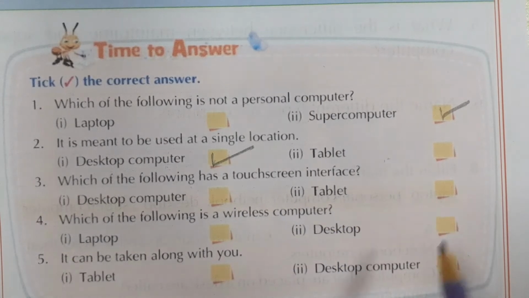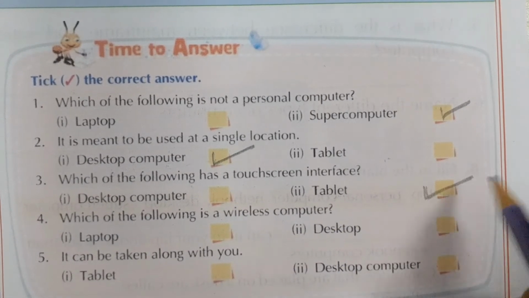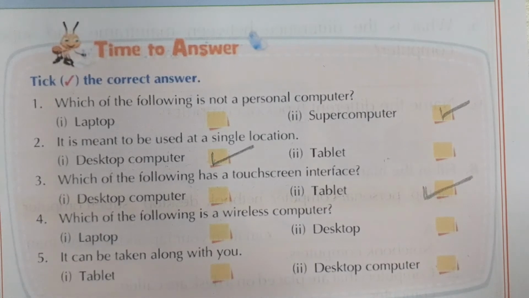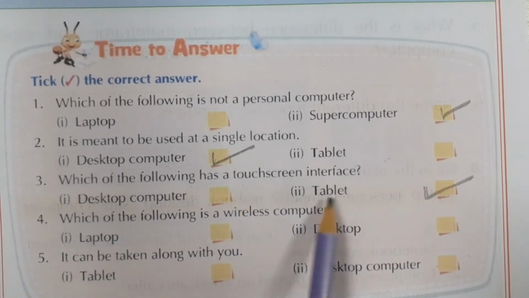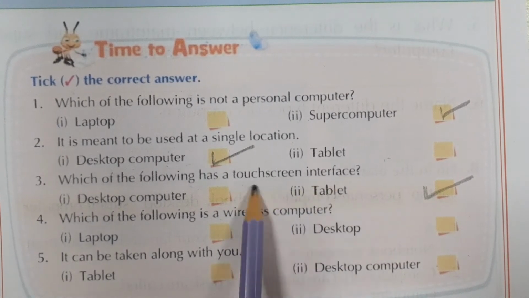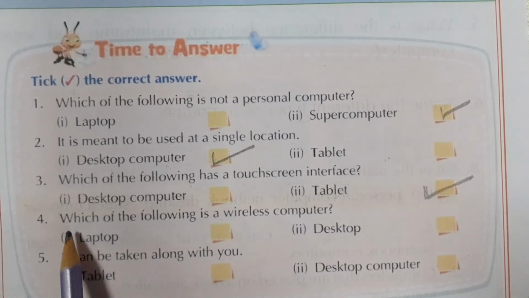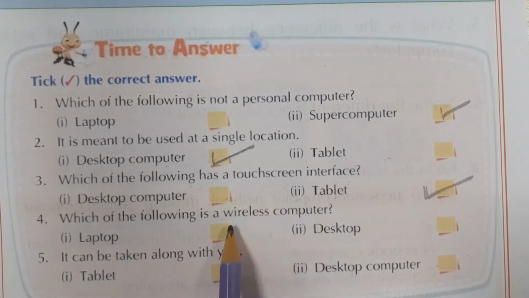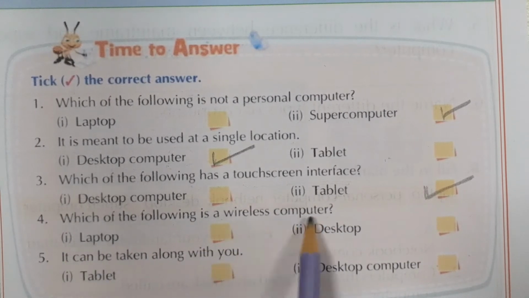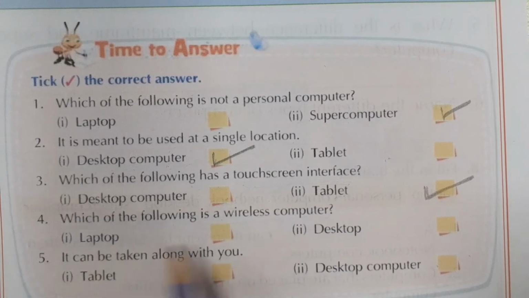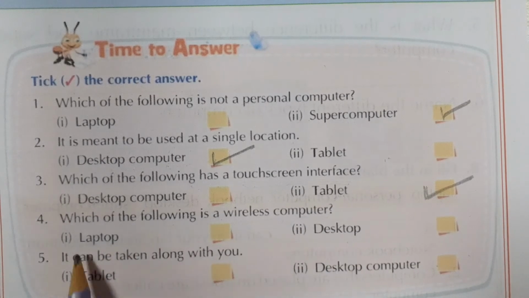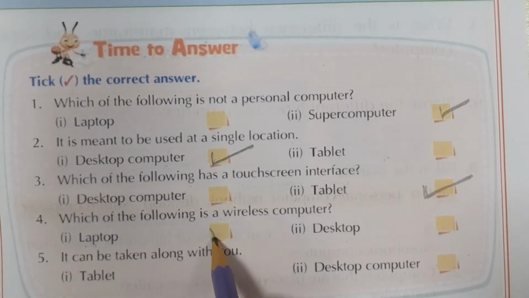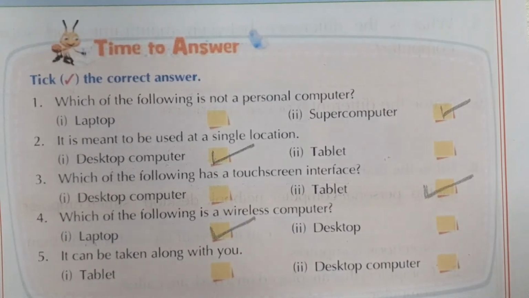Tablet has a touchscreen interface. Understand? Which of the following is a wireless computer? Laptop or desktop? Of course, laptop. Laptop is a wireless computer.